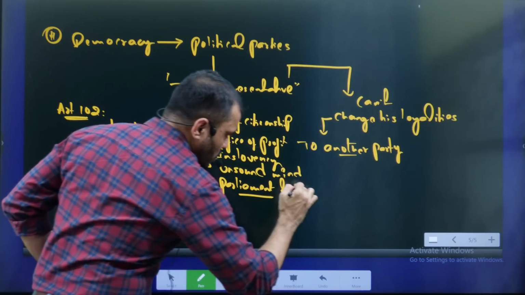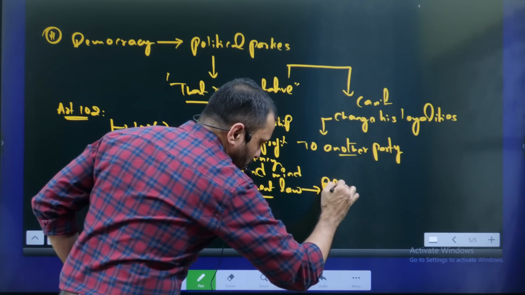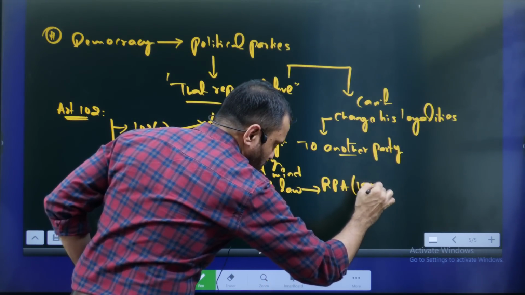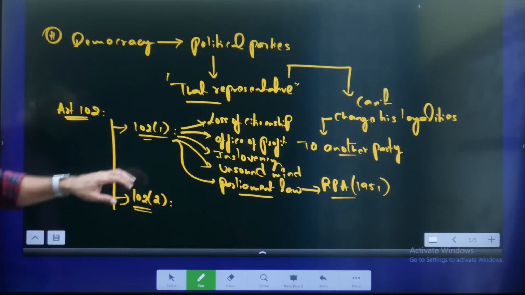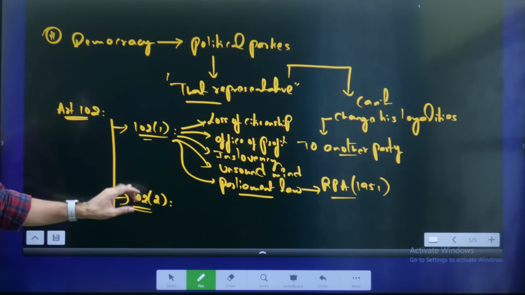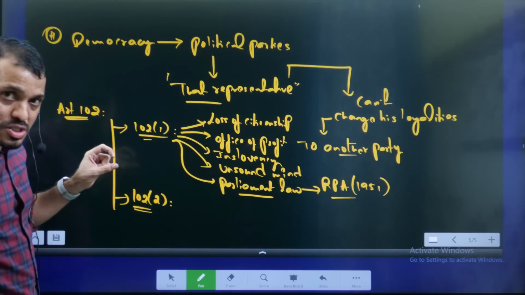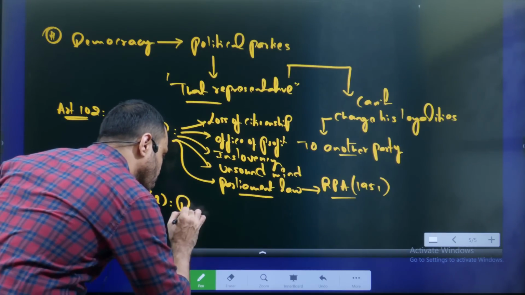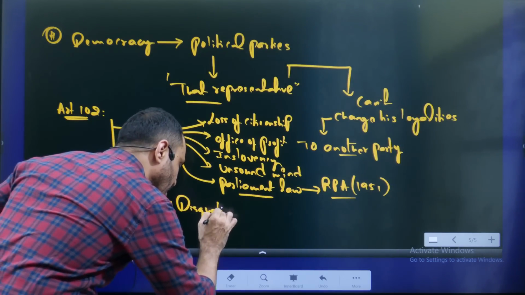This is generally discussed in the Representation of People Act 1951. This is the first ground. This is Article 102 Clause 2. Article 102 Clause 2 specifically talks about disqualification under defection.